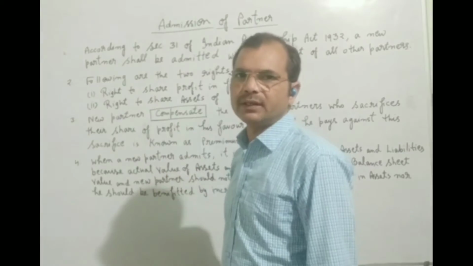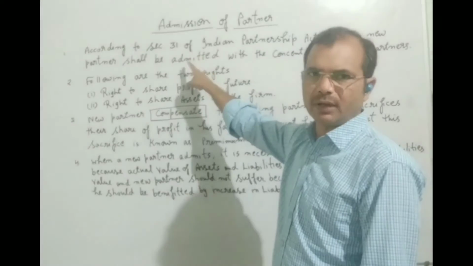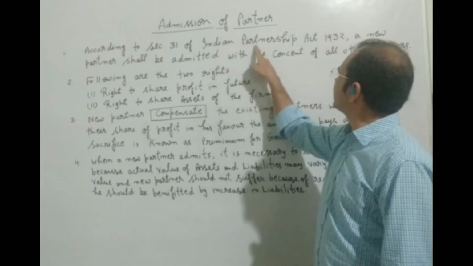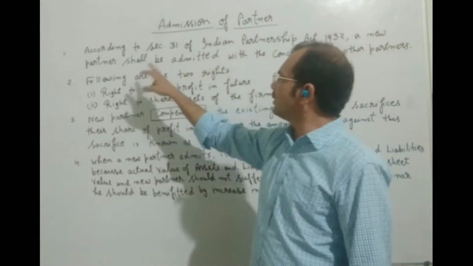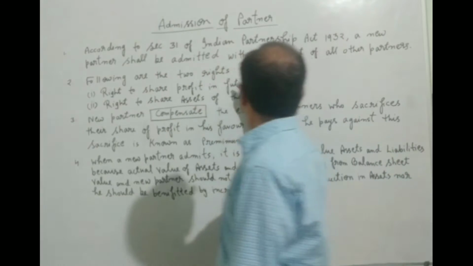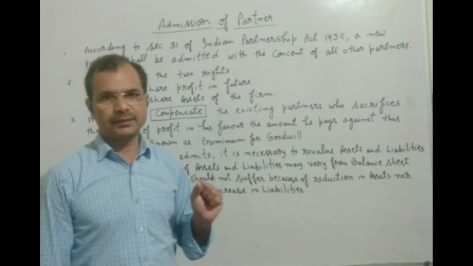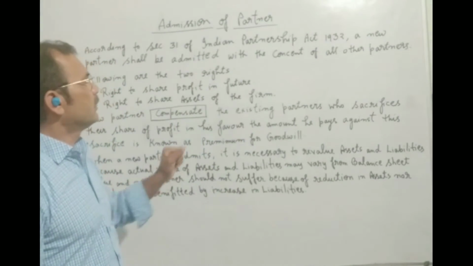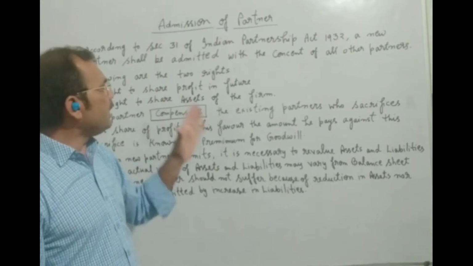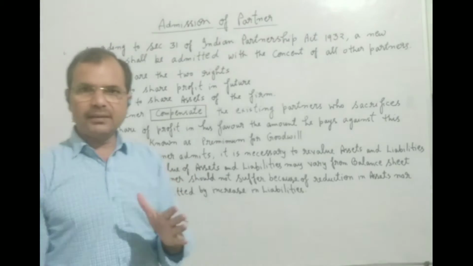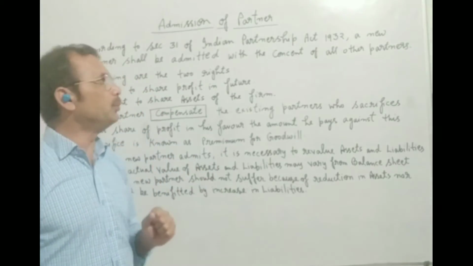The first point of this chapter is, according to Section 31 of the Indian Partnership Act, a new partner shall be admitted with the consent of all other partners. It means there is an act, the Indian Partnership Act, formed in 1932.